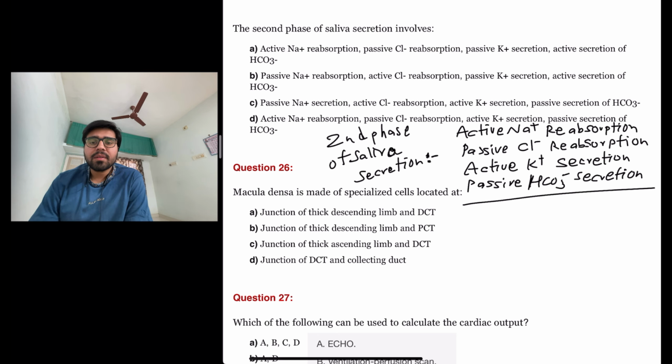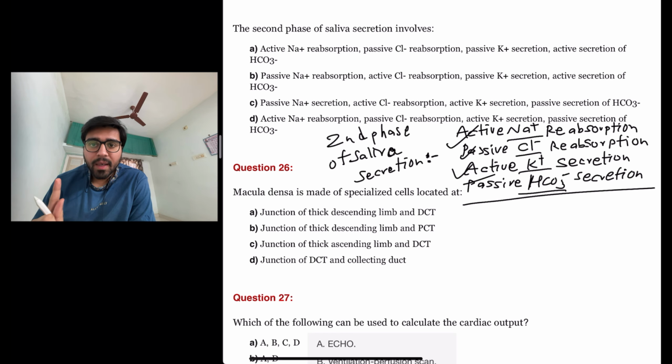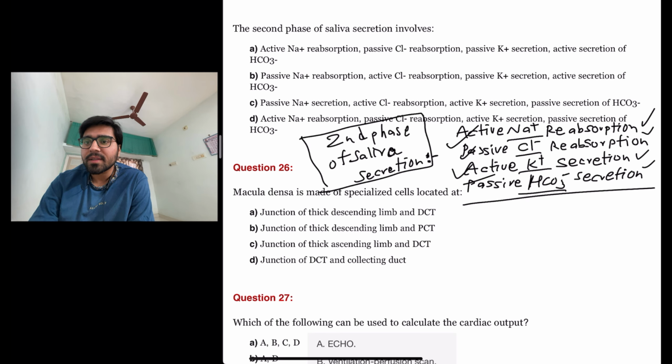You can remember this by one mnemonic: sodium chloride potassium bicarbonate, active passive, active passive, reabsorption, reabsorption, secretion, secretion. So sodium chloride potassium bicarbonate, active passive, reabsorption, reabsorption, secretion, secretion. This is the second phase of saliva secretion. The answer here is D.